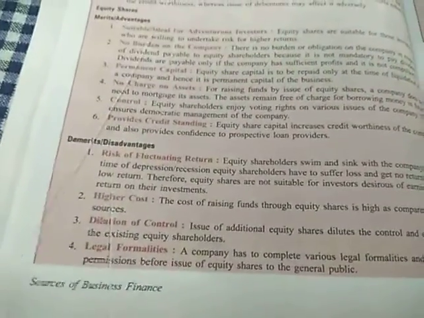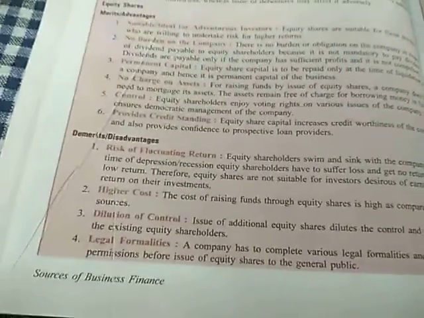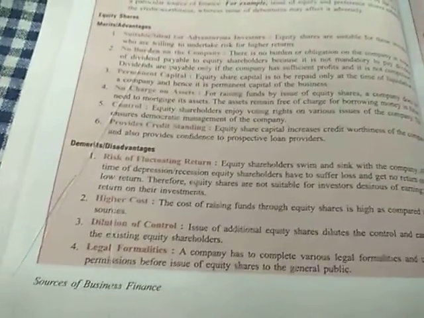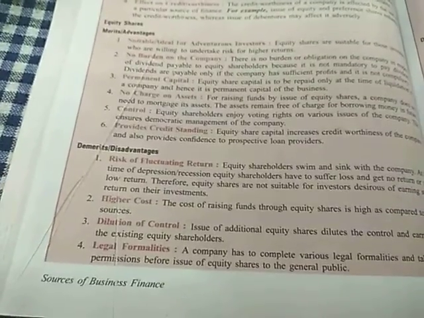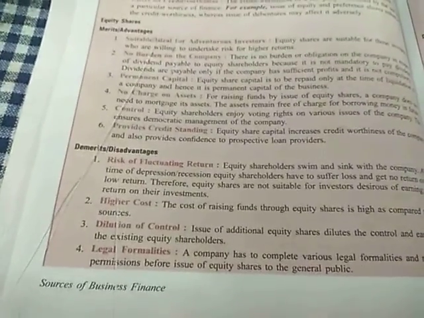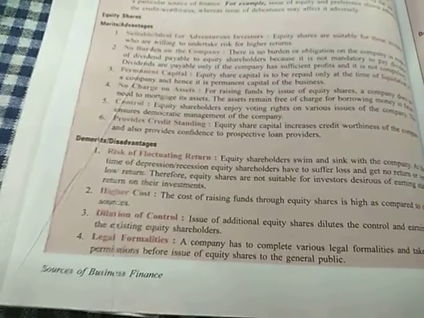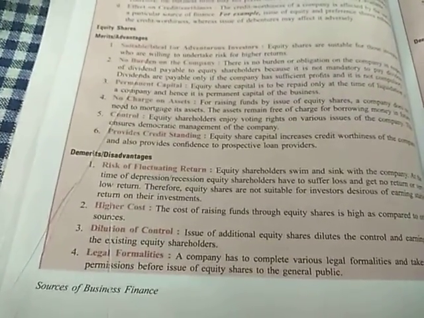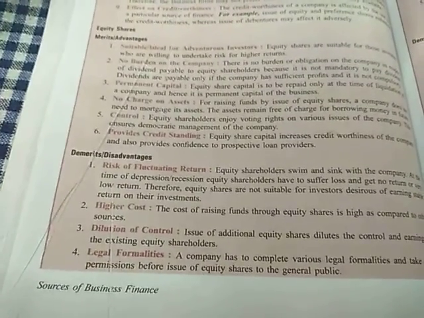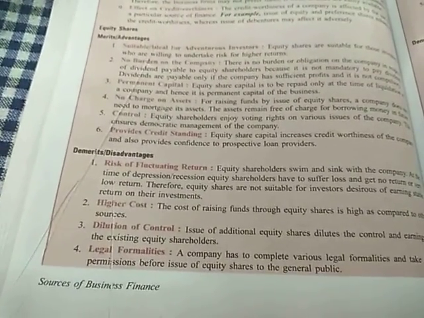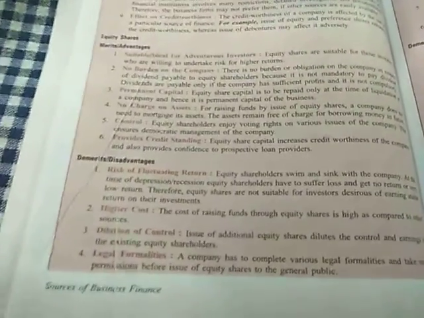For example, if now there are 100 shareholders of a company or 1000 shareholders of the company, and the company plans for issuing more equity shares, in that case such 1000 equity shareholders may increase to 2000 equity shareholders. Now the voting rights will be distributed among 2000 equity shareholders. So the control of the earlier 1000 equity shareholders has been diluted, and now it has become more democratic and more number of owners have been added to the company.